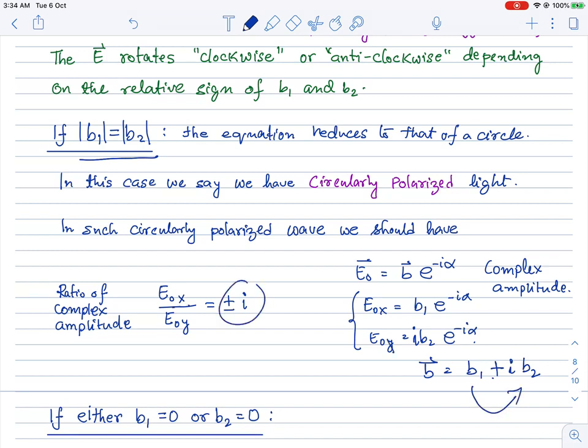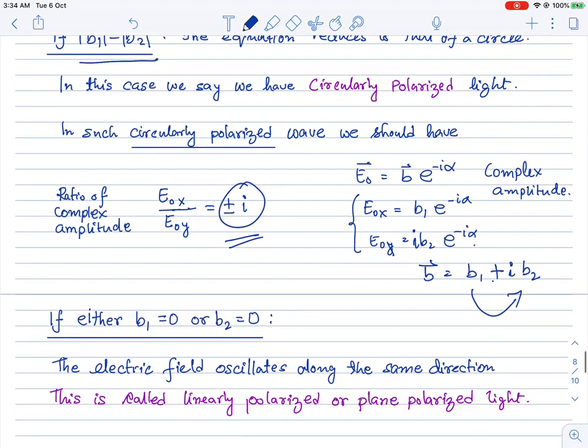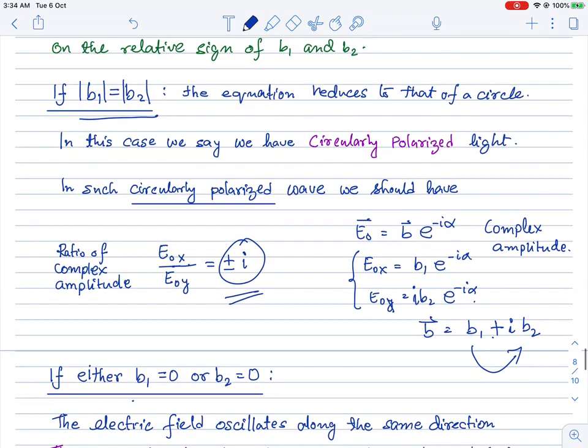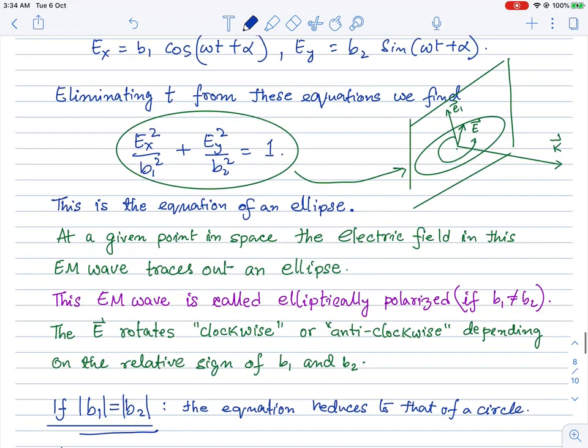Depending on the relative sign of B1 and B2, the ratio E0x divided by E0y will always be plus or minus i. So if you write these two independent directions in complex notation, their ratio always boils down to plus or minus i for circularly polarized light. That's the conclusion.